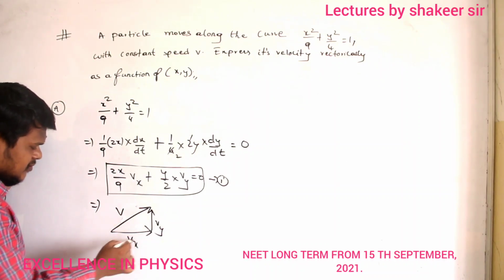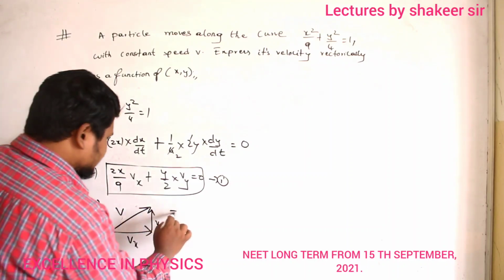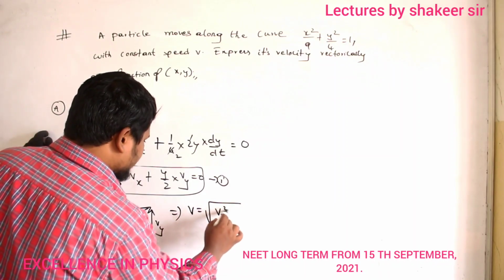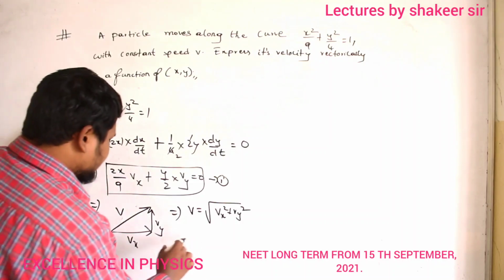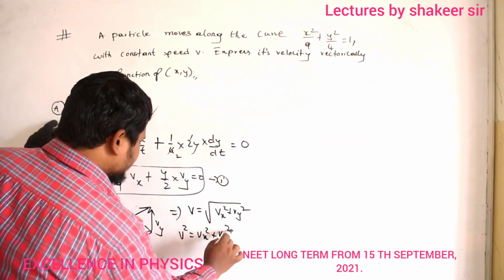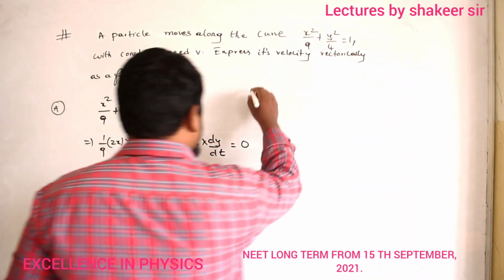So here again we are following which rule of addition? Triangle rule of addition. So can I write that total velocity V is equal to square root of Vx square plus Vy square? Or simply I can write V square is equal to Vx square plus Vy square. I can write like this, no? Clear? Okay.